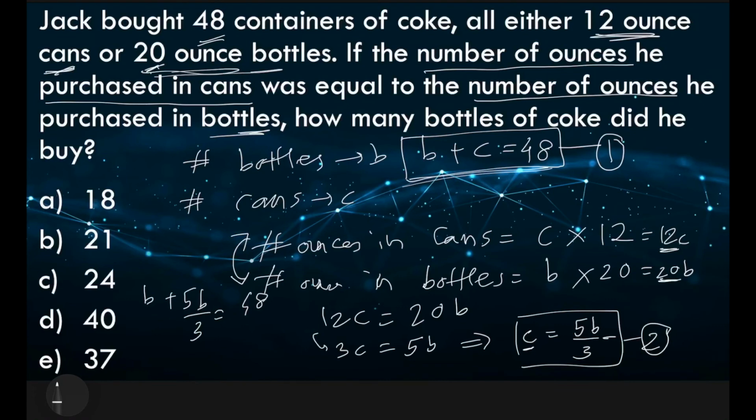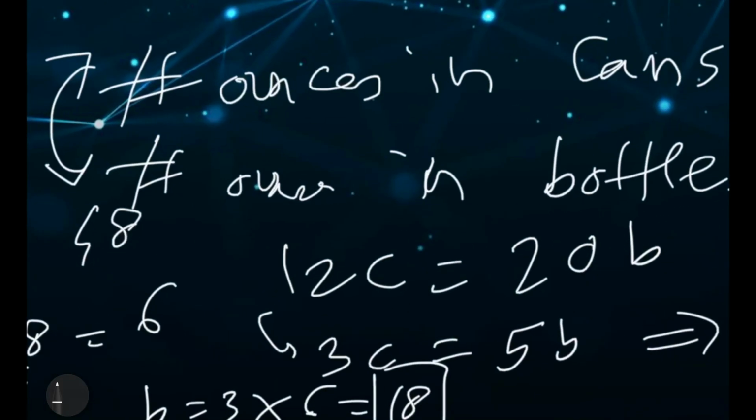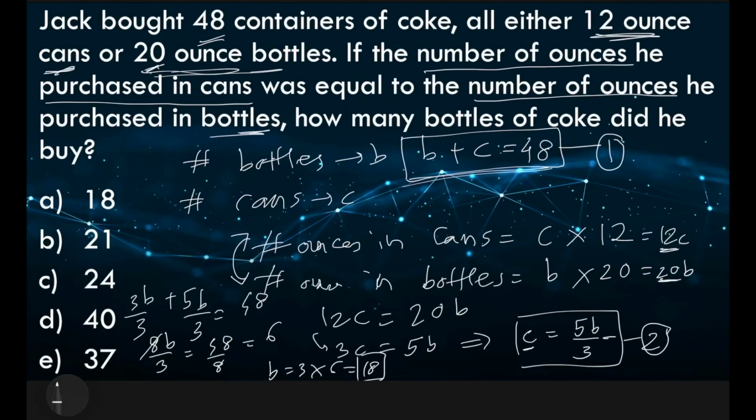Now I can write B as 3B by 3, because 3 by 3 is 1. So this can be simplified as 8B by 3 is equal to 48. So let us divide both sides by 8. That leaves us with 6. So B is equal to 3 into 6, which is 18. So 18 is the value of B, and what have we been asked? We have been asked how many bottles of Coke did he buy. So the number of bottles is B, and that value is 18.